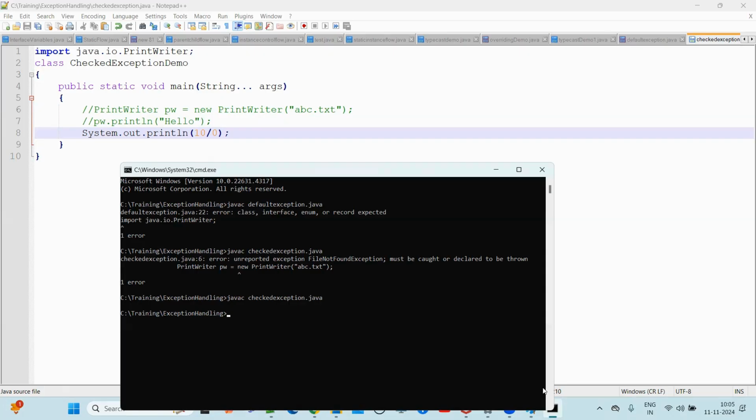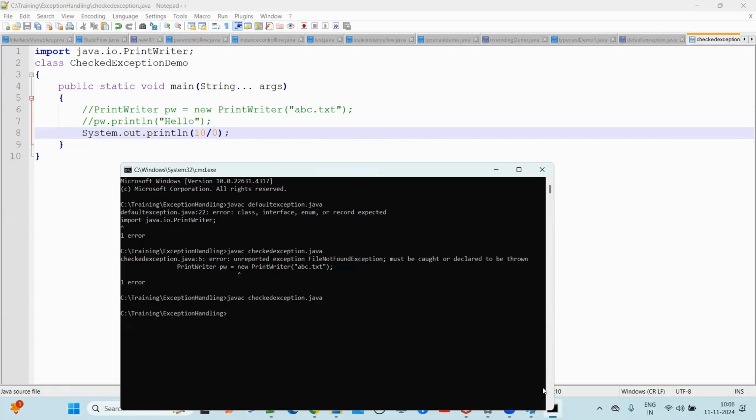No, the compiler will not verify unchecked exceptions. The compiler will check only checked exceptions at compile time. If you are not handling checked exceptions, then the compiler will throw a compile time error. But for unchecked exceptions, the compiler will not verify at compile time. That's why here the compiler will pass.